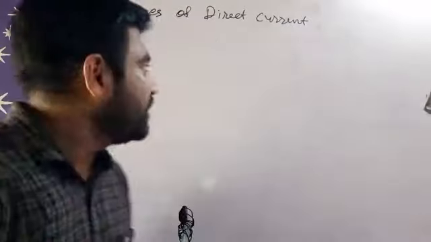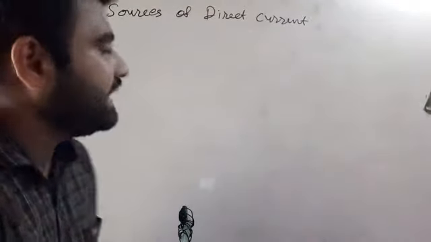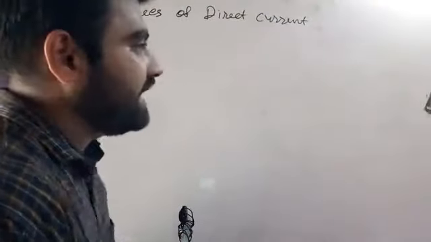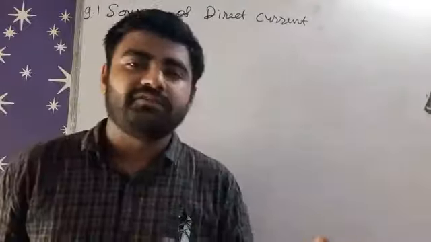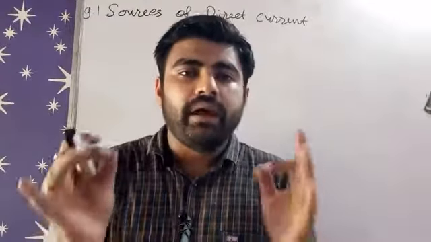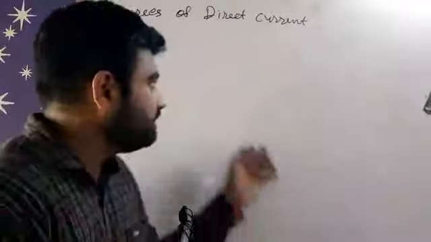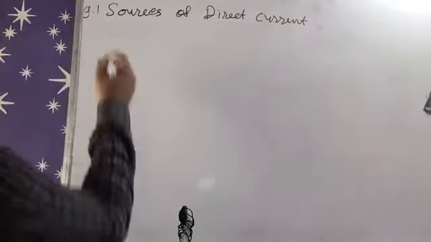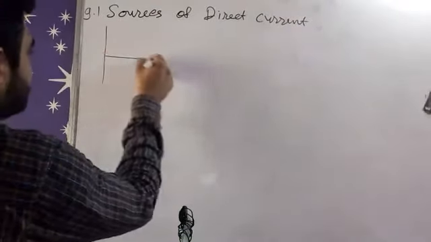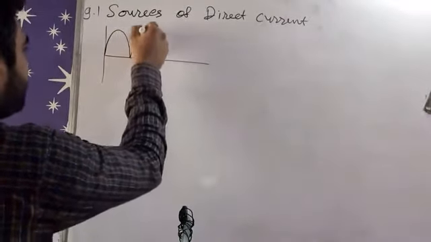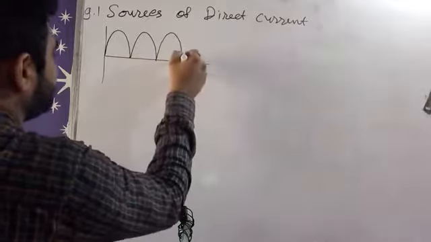Hello friends, today our topic is sources of direct current. DC is the name given to it, meaning direct current. Whenever current is flowing in only one direction, that current is called direct current. For example, if I am drawing the graph of direct current, the graph is like this, only one direction, so its waves are like this.